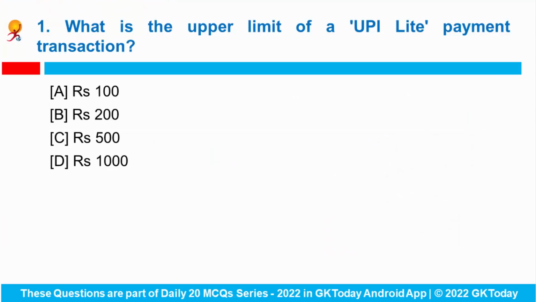Starting with the very first question, what is the upper limit of a UPI Lite payment transaction? The National Payments Corporation of India is set to launch UPI Lite, which would enable small value transactions in an offline mode. The upper limit of a UPI Lite payment transaction will be 200 rupees, and the total limit of UPI Lite balance for an on-device wallet will be 2000 rupees at any point of time.